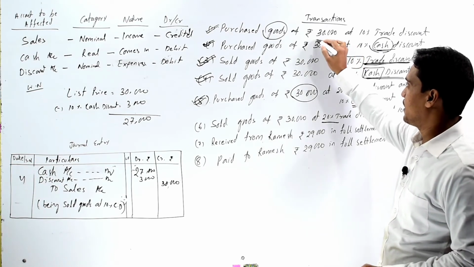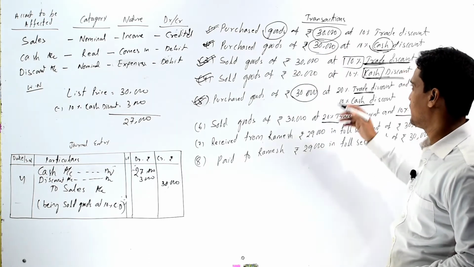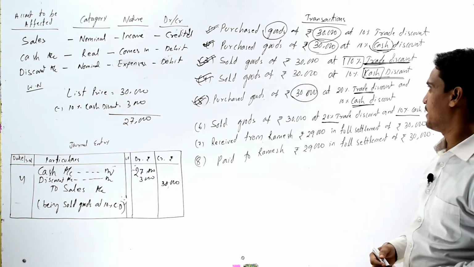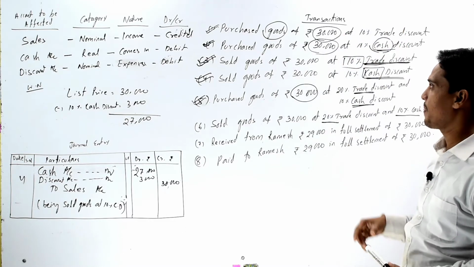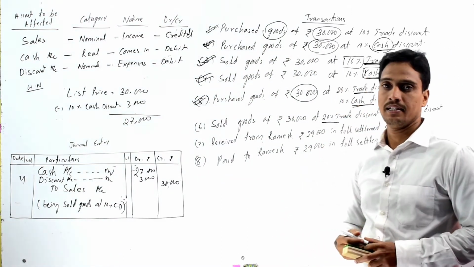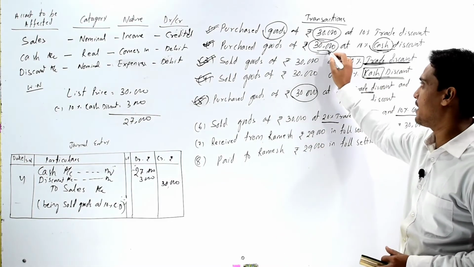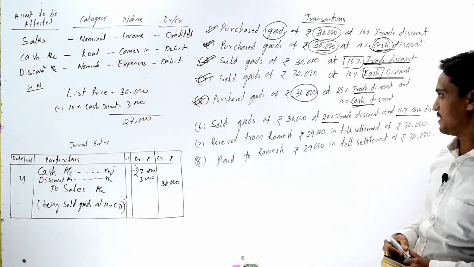In this situation, our list price, that is 30,000, is taken as the list price in case of trade discount, and the same amount, that is 30,000, is also considered as selling price in case of cash discount.